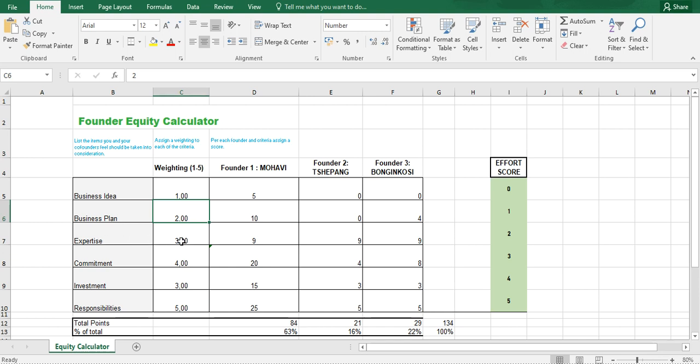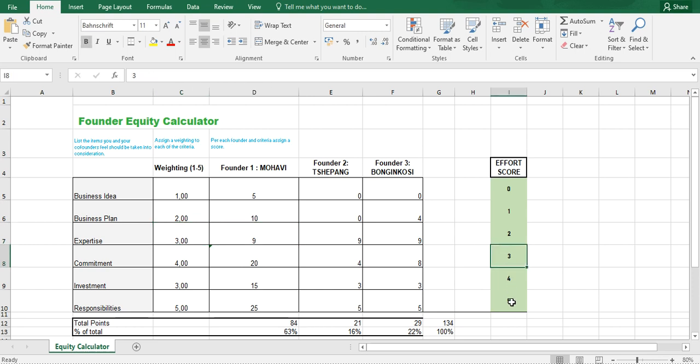So he had some level of expertise in that industry, but I did not have healthcare expertise. Hence, I outsourced it to Abigail. Since Mojave has some level of expertise, I'll say the full 3, then I'll multiply by 3.